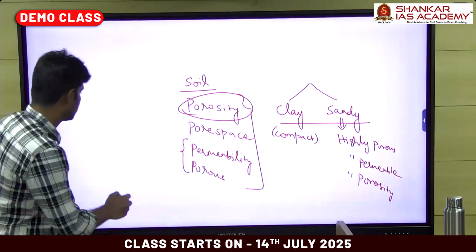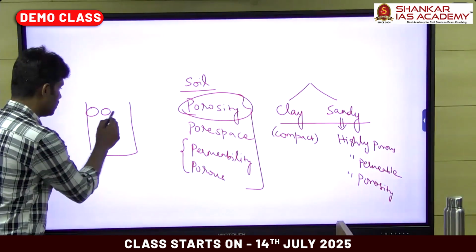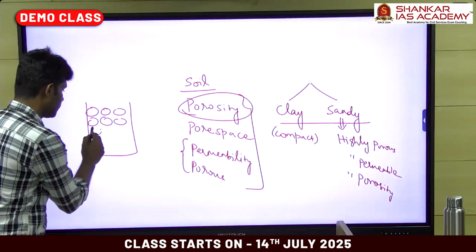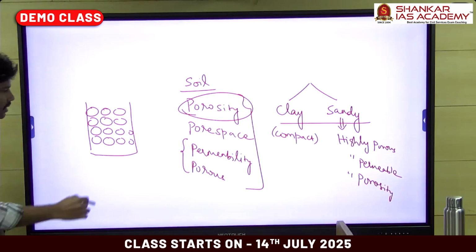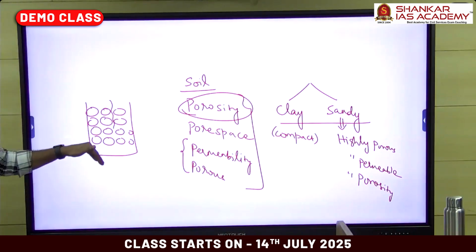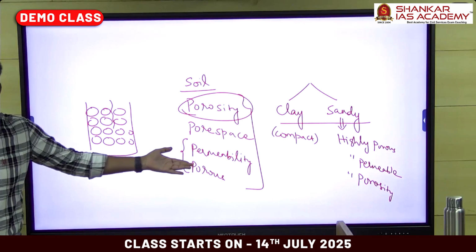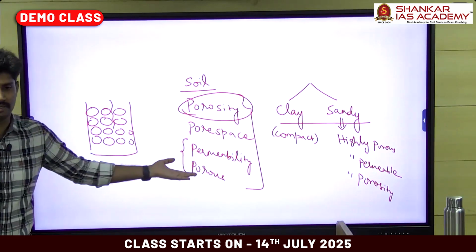So in the soil profile, what is the meaning of permeability or porous? This is a soil profile. It contains the various soil particles, right? The ability of water to pass through, the free drainage, is called permeability. The water can easily pass through the soil profile. This nature of the soil is called permeability.